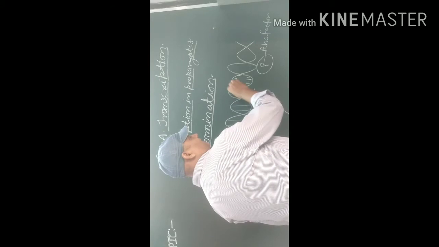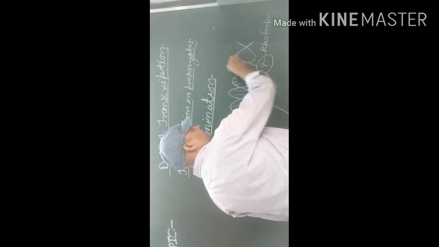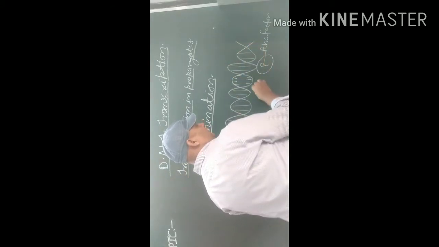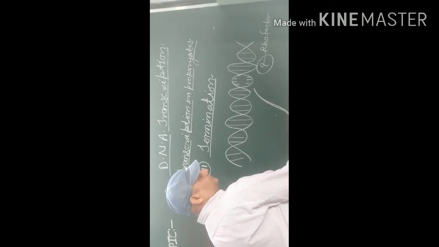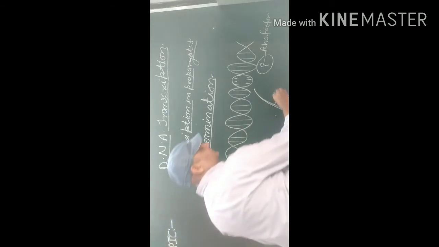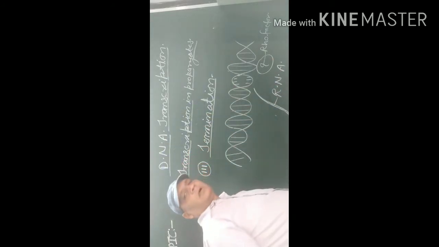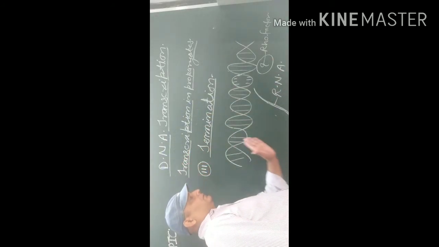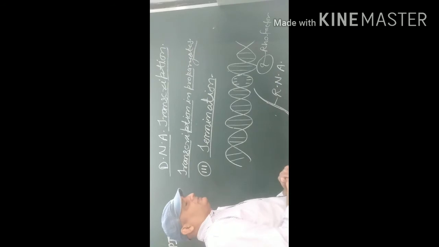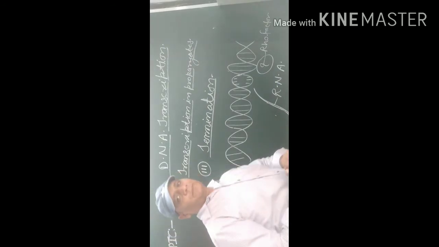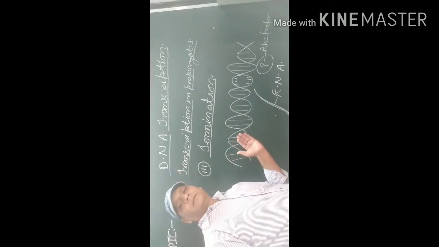The nascent RNA forms and falls off into the cytoplasm. So this is the process of transcription which completes in prokaryotes.